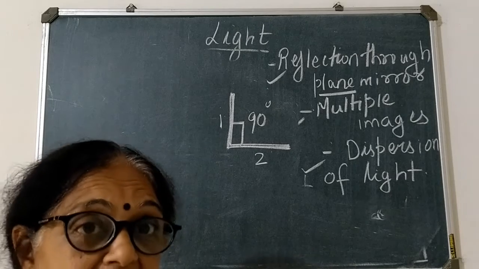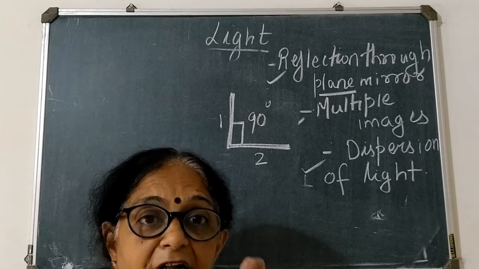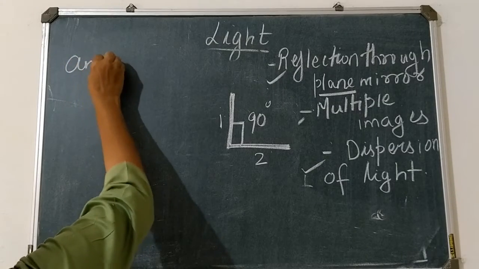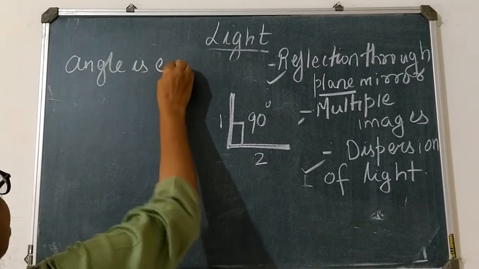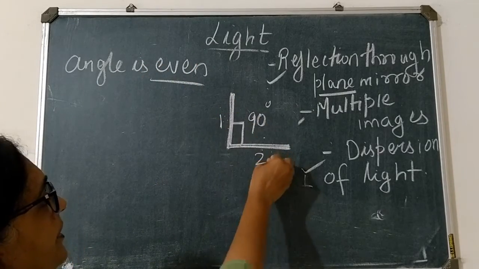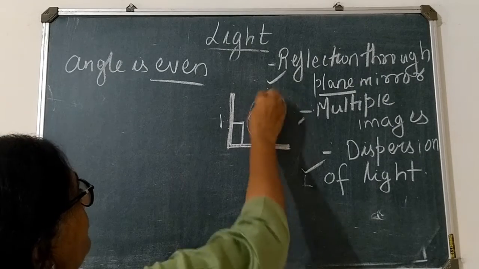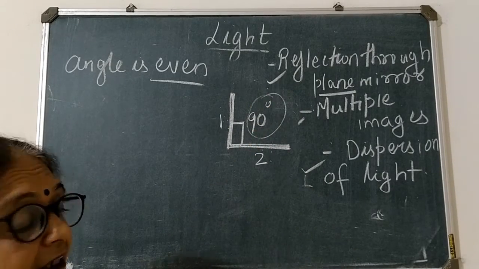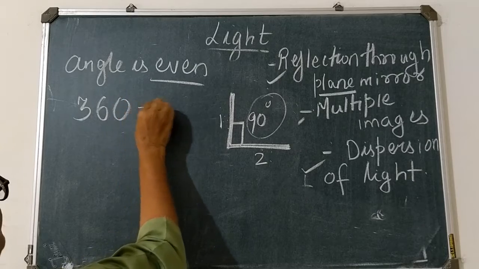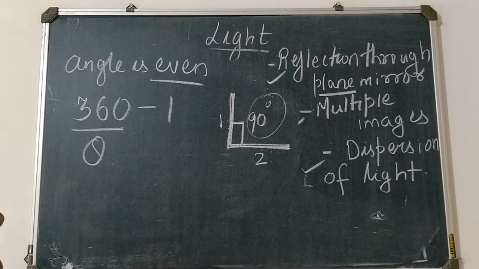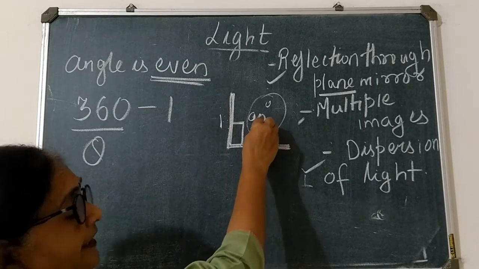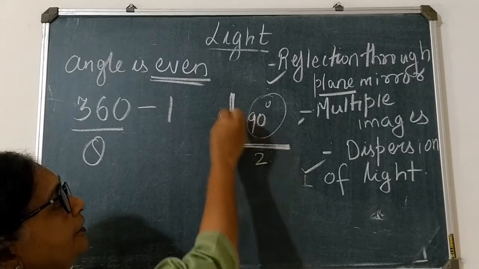Okay, for that we can work out by a particular formula. So let us see what is that formula. Suppose the angle is even, like we took here 90 degrees between the two adjacent mirrors. If the angle between the two mirrors is even, the formula which we will use is (360 divided by theta) minus 1. Theta is the angle between the two mirrors.